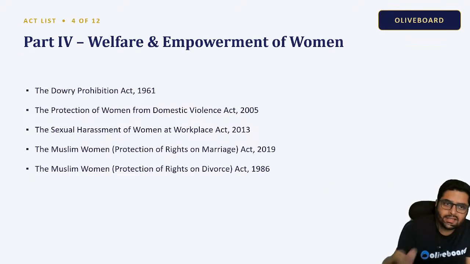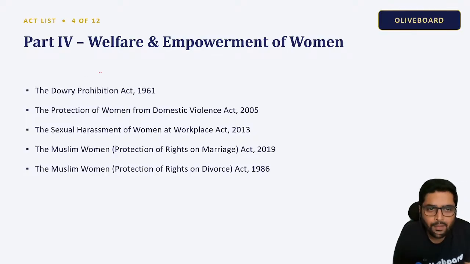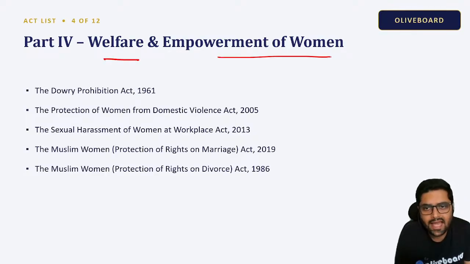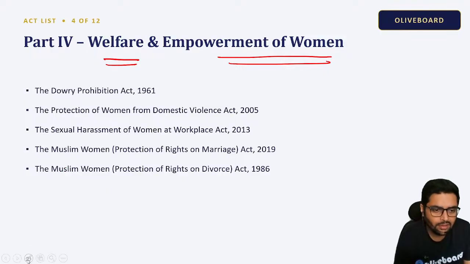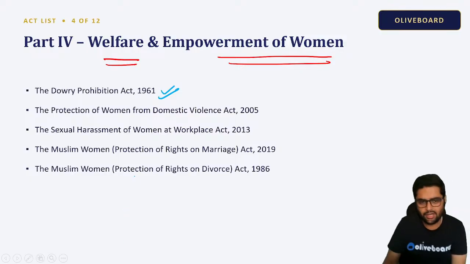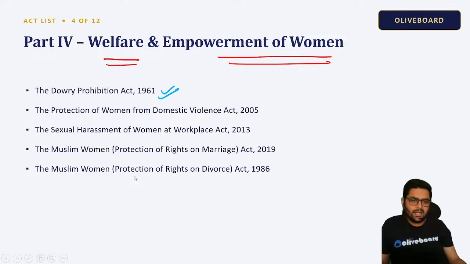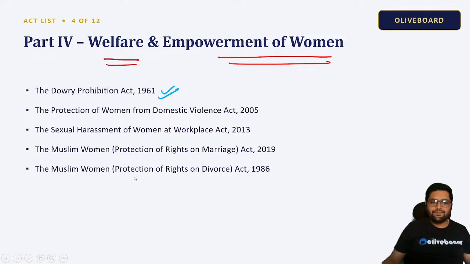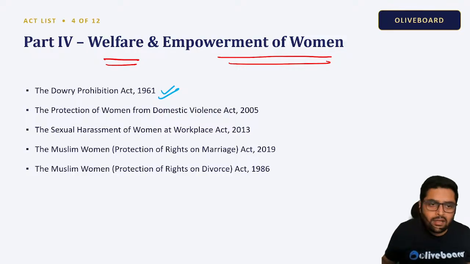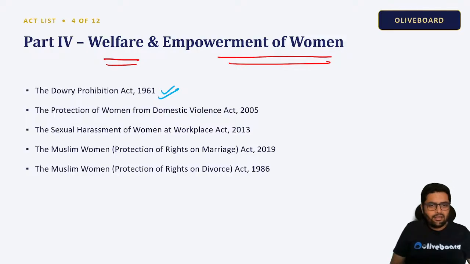Okay, next we have welfare and empowerment of women. These acts are related to empowerment of women. Now, which are these acts? First, the Dowry Prohibition Act. Very, very important. It was passed for stopping dowry. Correct? Protection of Women from Domestic Violence Act 2005.